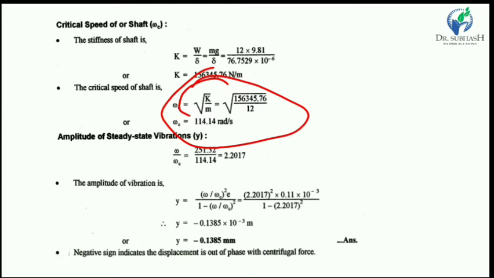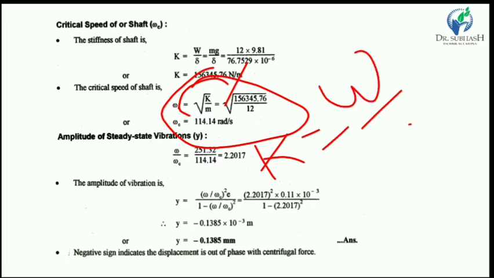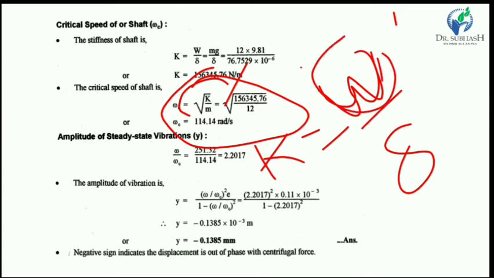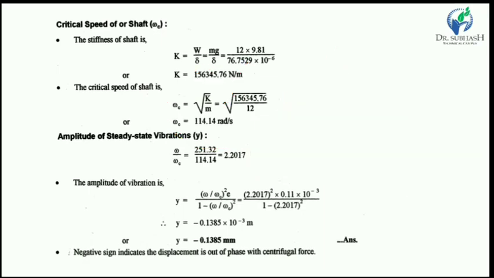We can directly use the equation g upon delta, or otherwise we can consider k upon m, where k is nothing but w upon delta, weight upon delta, the static deflection due to the force. Here the weight w is mentioned by mg.